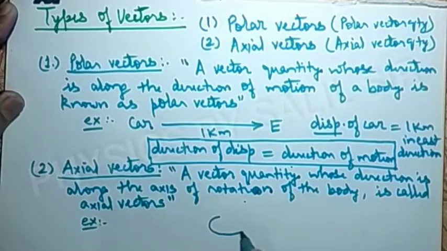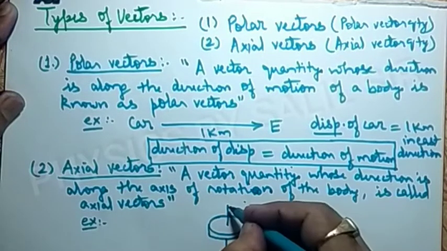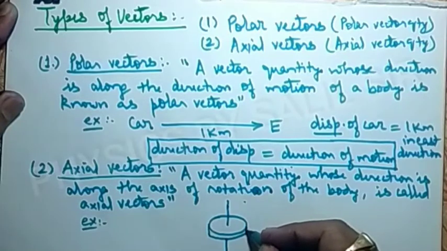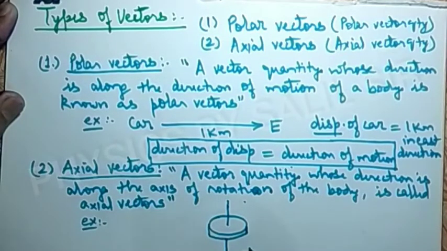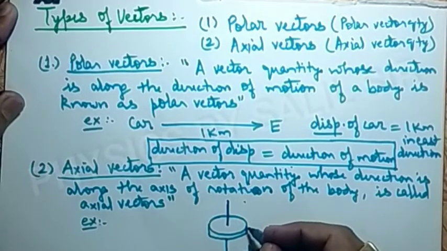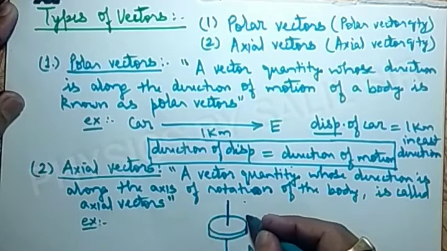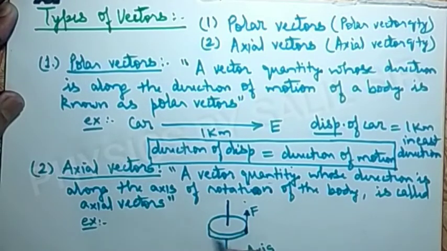Suppose there is a disc, suppose this is a circular disc, and this disc is made to rotate about its axis. Suppose this is the axis of the disc. The axis is a line which passes through its center, and if we apply a force which is tangential to the circumference of this circular disc, then what will happen?